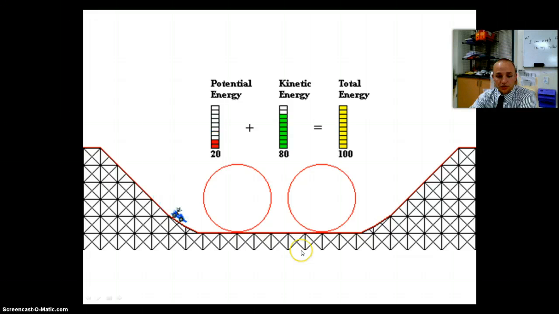If we take a look at our roller coaster, as we go throughout the motion, we see that we have differing levels of potential and kinetic energy. At our highest point we're moving the slowest, so we'll have only potential energy there. At our lowest point, we'll be moving the fastest. So at all of our low points, we're going to have the most kinetic energy. But throughout the entire motion of the cart, its potential energy plus its kinetic energy is going to equal the total energy that it has in the system, 100.